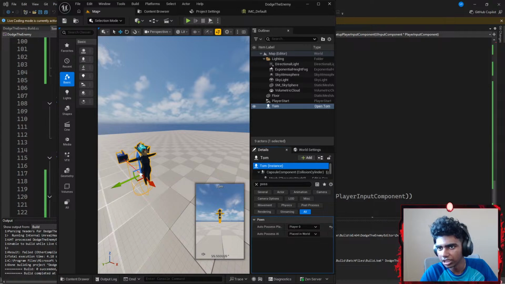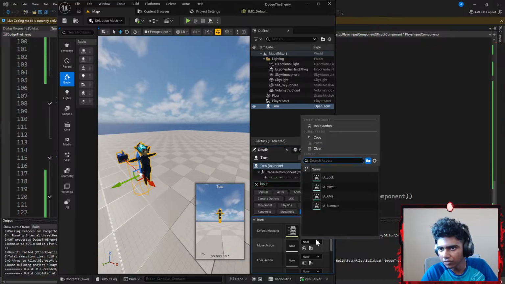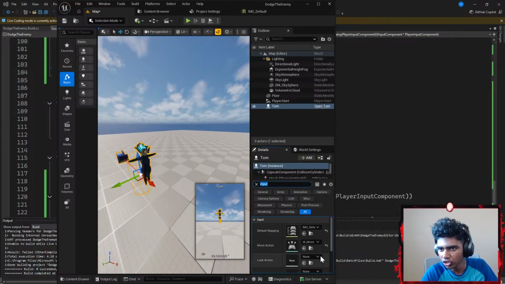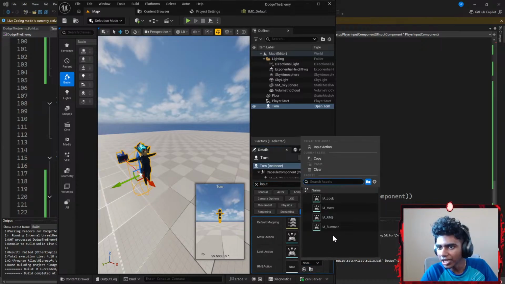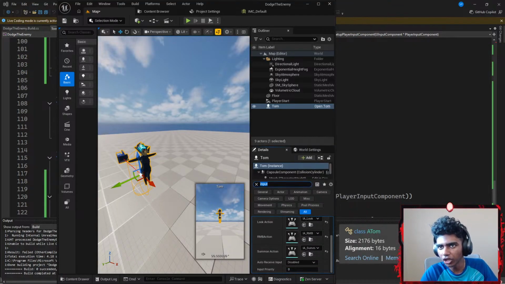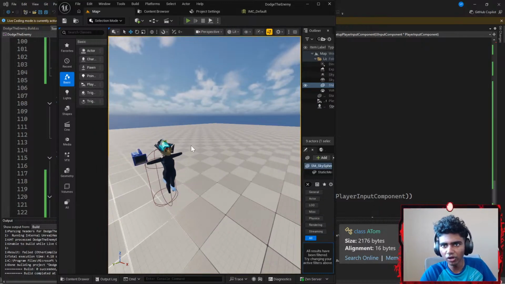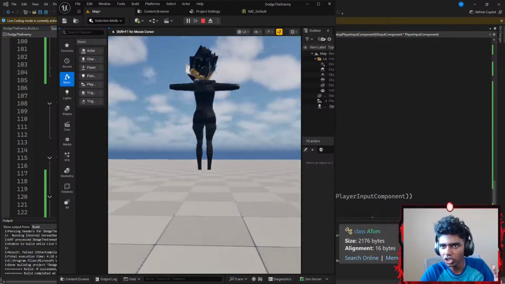This is going to be 0, and then I'm going to type something like Input and link my inputs. Default mapping is going to be IMC_Default, move action is going to be IA_Move, look action is going to be IA_Look, RMB action is going to be IA_RMB. And I do have one for summon action. I didn't work on my summoning logic just yet, but that's fine. Now I'm going to run the code real quick, and I should be able to move around.